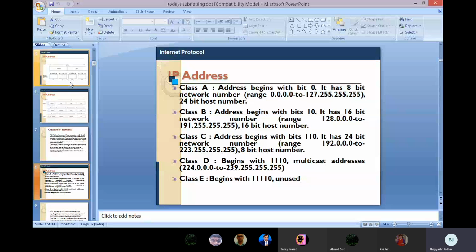Afterwards, we saw types of IP address like unicast, multicast, and broadcast IP addresses. Then two types of IP addresses, IPv4 and IPv6. We saw this in detail. IPv4 had a few drawbacks, then they implemented IPv6.